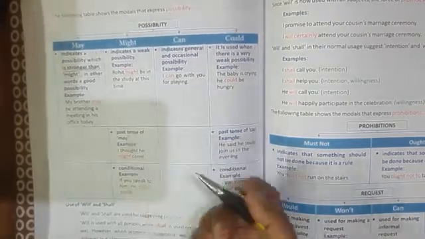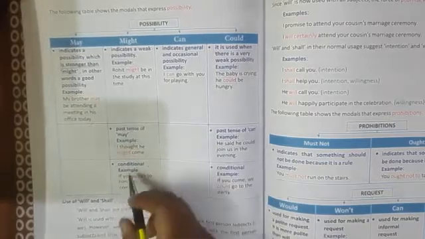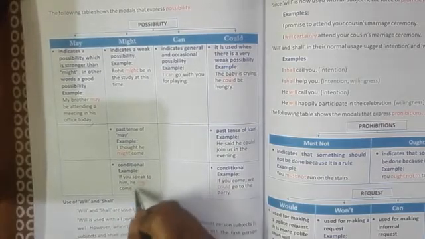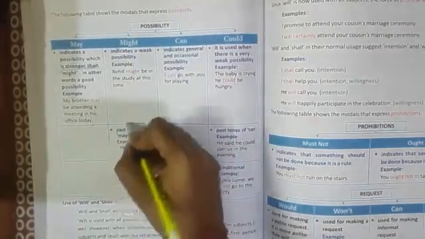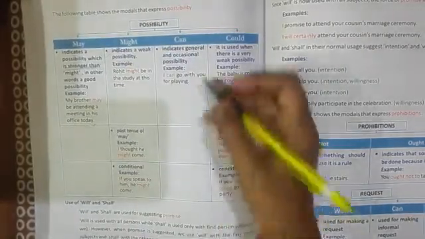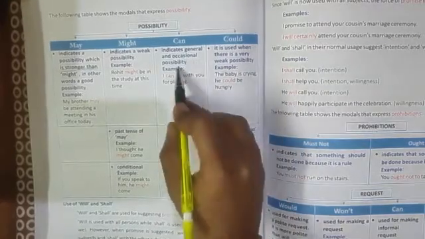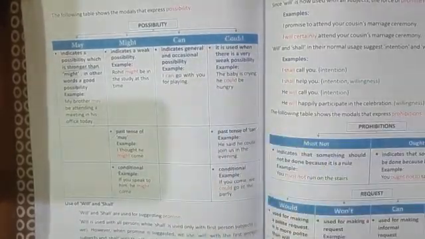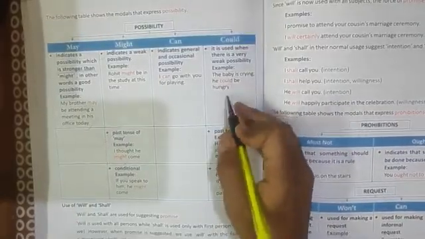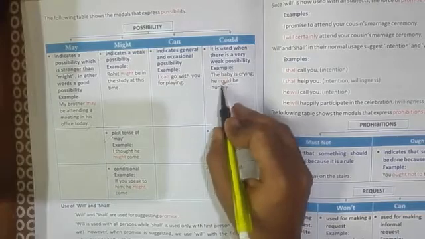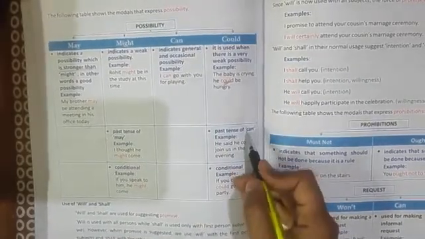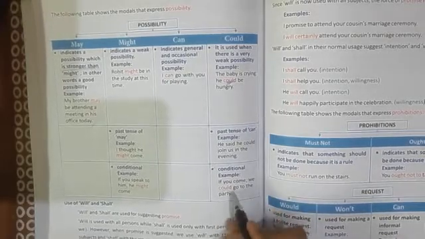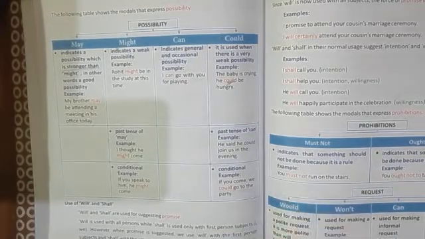Past tense of may is also might. I thought he might come. Conditional, if you speak to him, he might come. So might is a weak possibility, past tense of may, conditional. Again, can indicates general and occasional possibility. I can go with you for playing. Okay. Could, weak possibility: the baby is crying, he could be hungry. This is a weaker possibility. Past tense of can is could, conditional. If you come, we could go to the party. Okay.